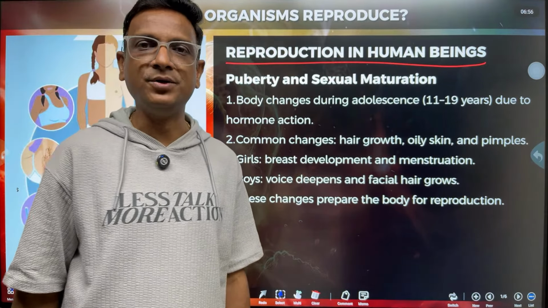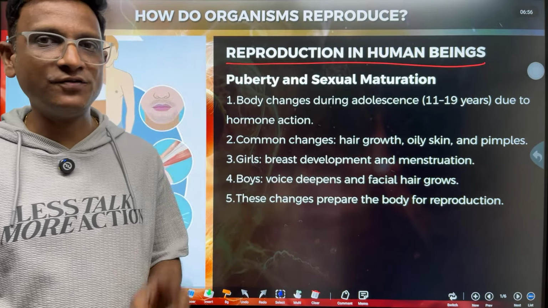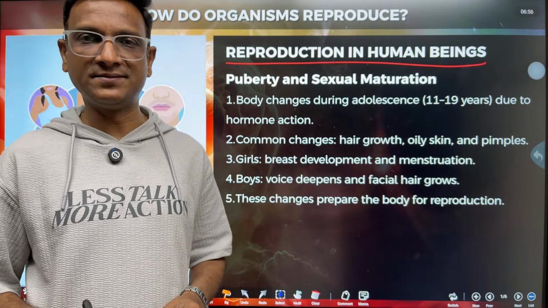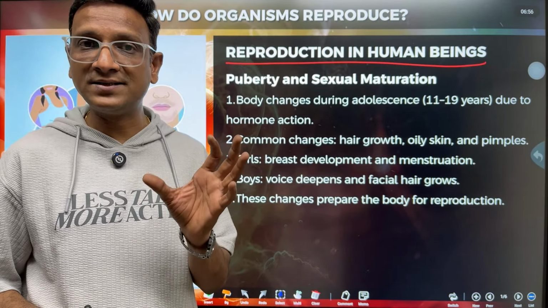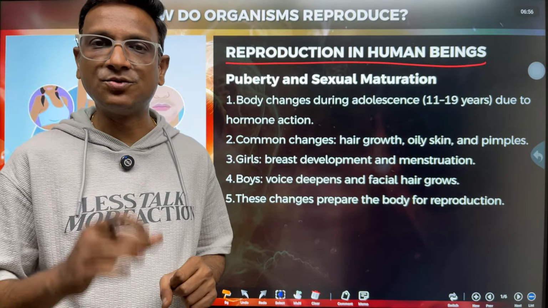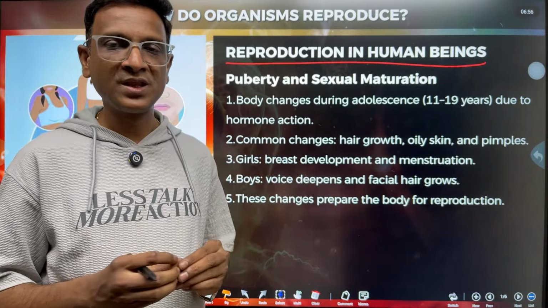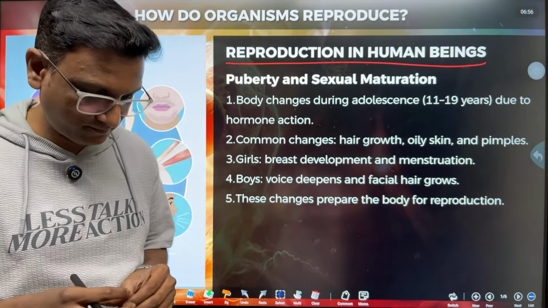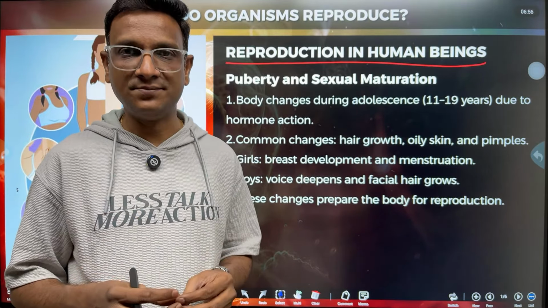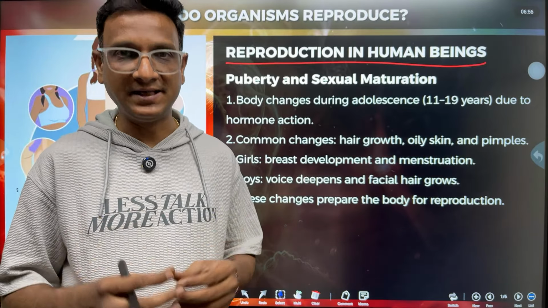Human beings, how do they reproduce? They reproduce sexually. In human beings, reproduction involves two organisms, one male and one female. The male has a different type of reproductive organs, and the female has different organs. The male reproductive system is different, the female reproductive system is different. Now the question is, when do the reproductive systems become active?